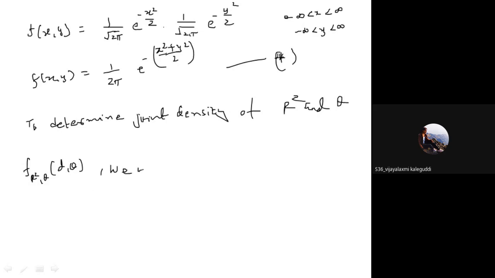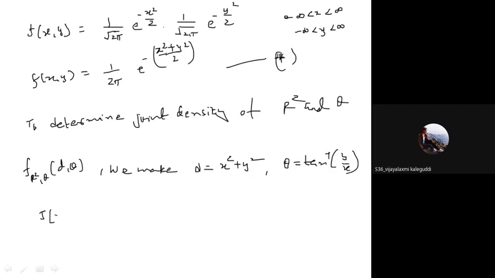We make the transformation d is equal to x square plus y square. What is d? It is r square, and theta equal to, what is theta? Because tan theta equal to y by x, so theta equal to tan inverse y by x. What is the Jacobian?